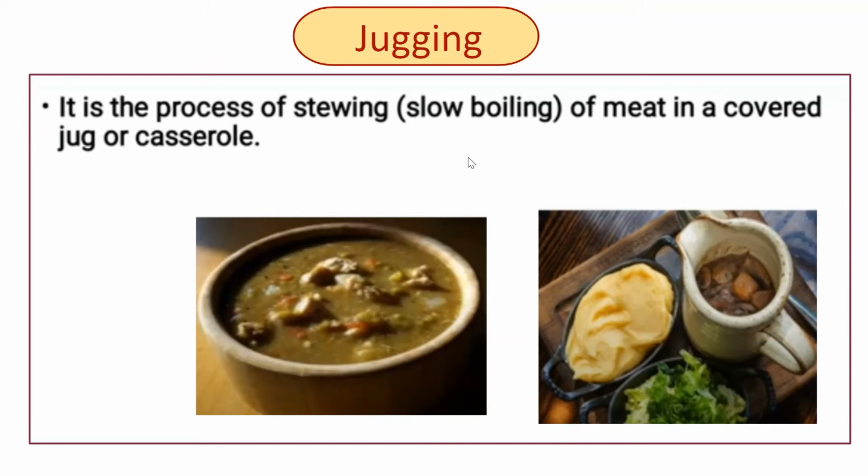So that process is called jugging. Jugging was a popular method of preserving meat up until the middle of the 20th century. So meat can be preserved by jugging. It is nothing but a process of stewing the meat, commonly covered with a jug or casserole.